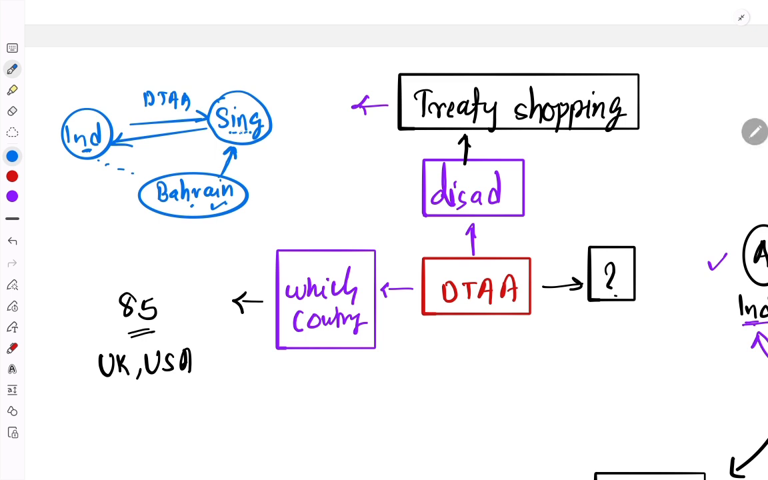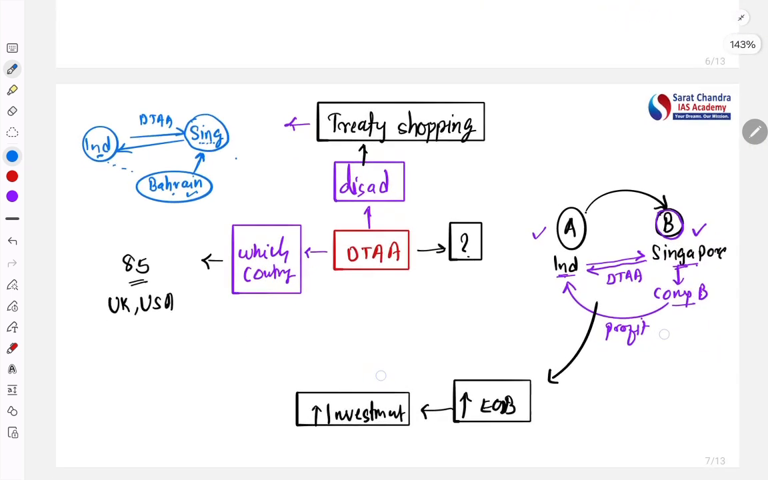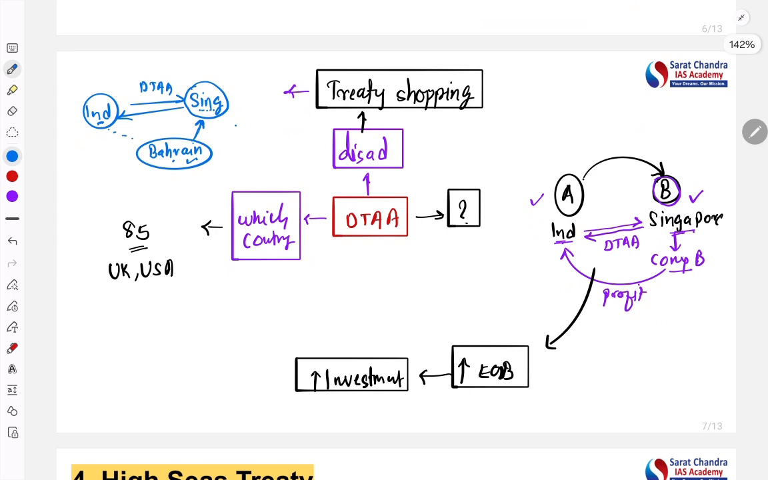So this way, since India and Singapore have the double taxation avoidance agreement, the company which is actually working in Bahrain doesn't have to pay tax again in India. So it is a loss for India then. So this concept is called as treaty shopping. So these are the concepts we have covered in this particular topic, that is the double taxation avoidance agreement.